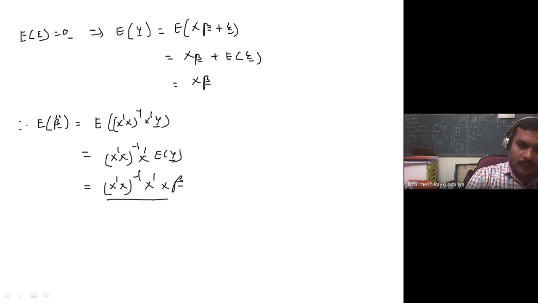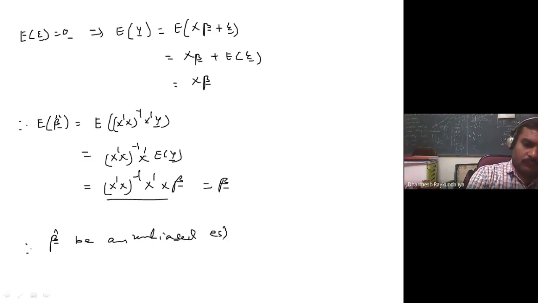So this becomes the identity times beta, which is beta. Therefore beta cap is an unbiased estimator of beta.